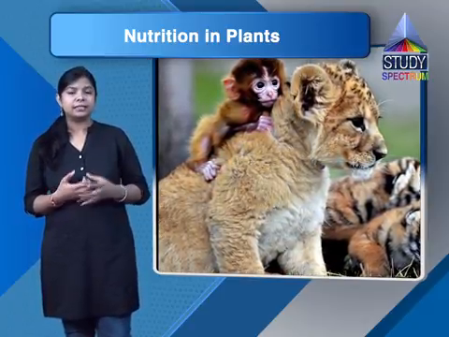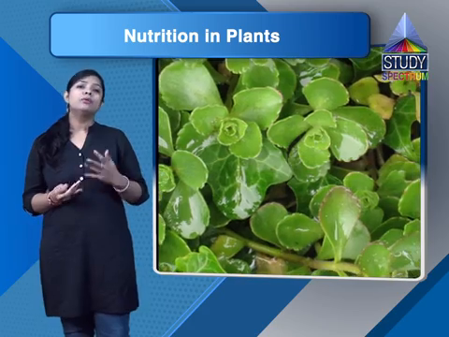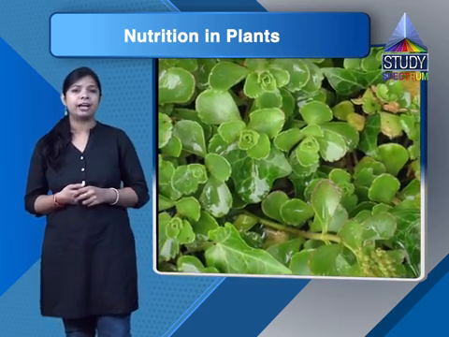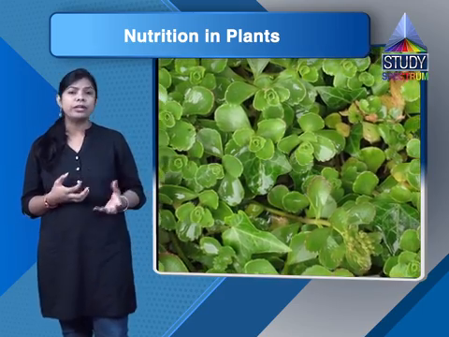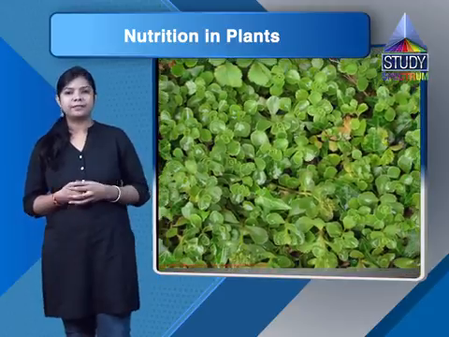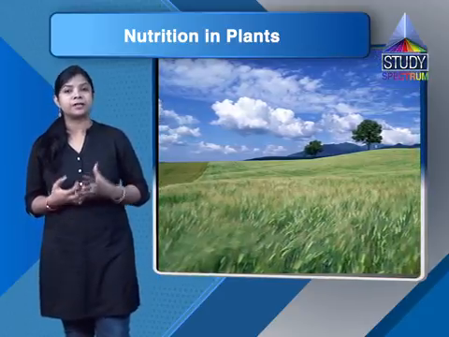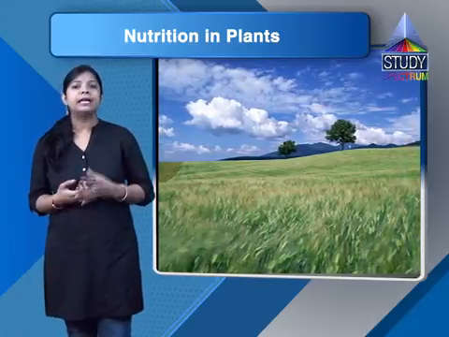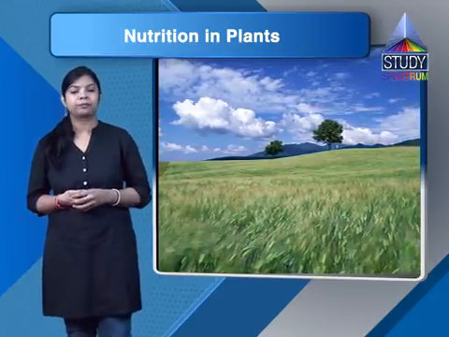So students, in this chapter we are studying the mode of nutrition in plants. As we discussed earlier, plants are the only organisms that can prepare their own food for themselves from the raw materials present in their surroundings, like water and carbon dioxide, in the presence of sunlight.